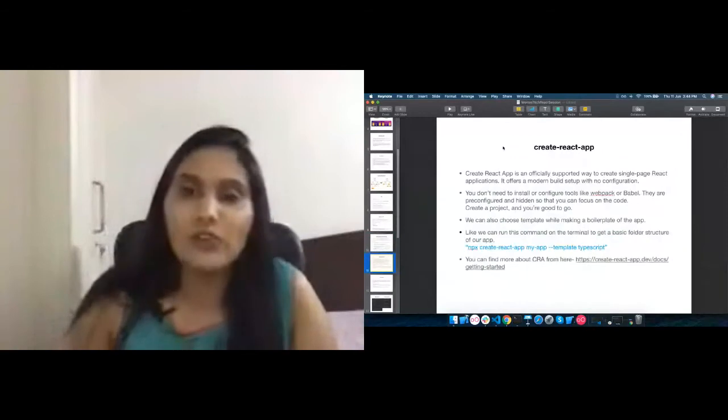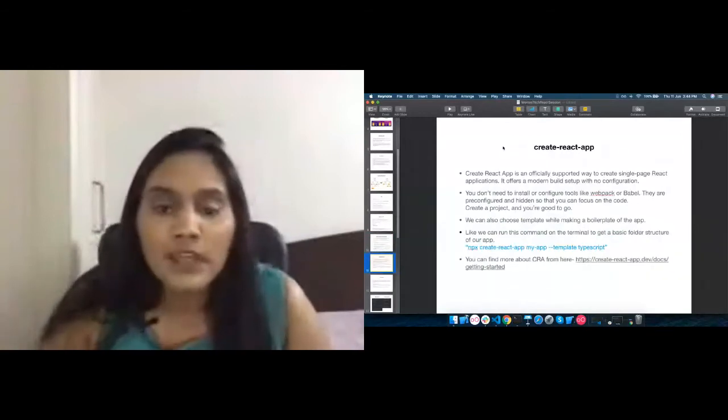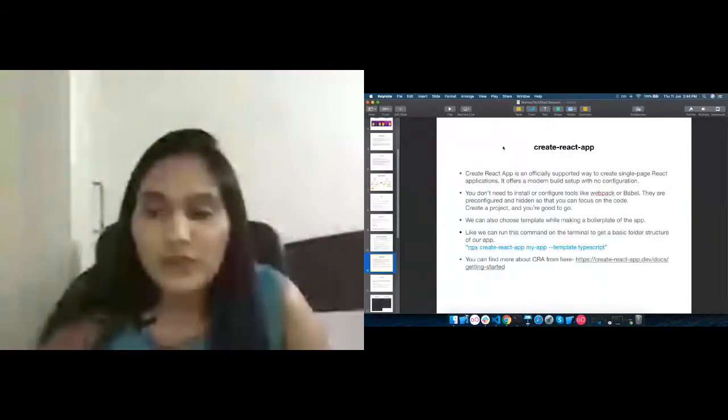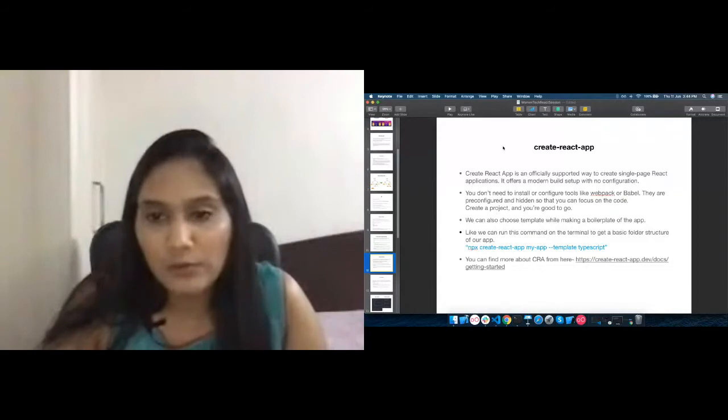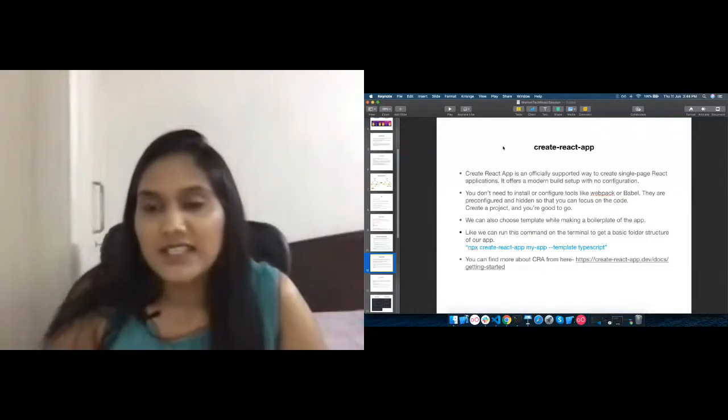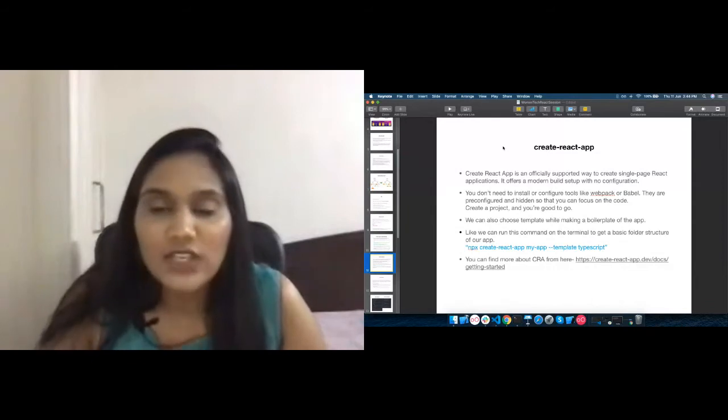So let's talk about Create React App. Create React App is an officially supported way of creating single page applications. It is an npm node module used to create single page React applications.